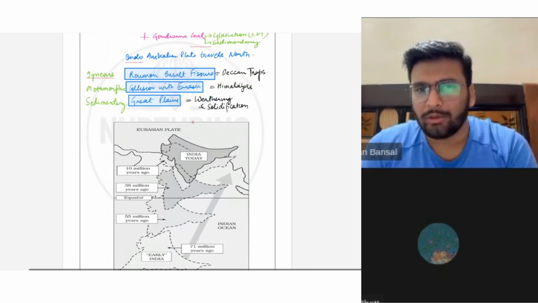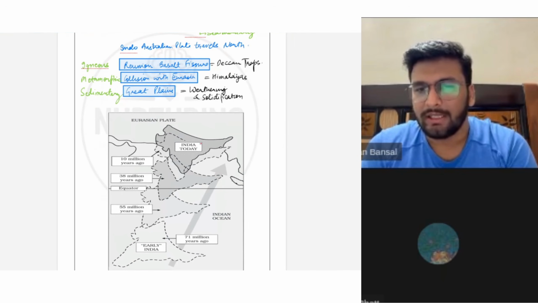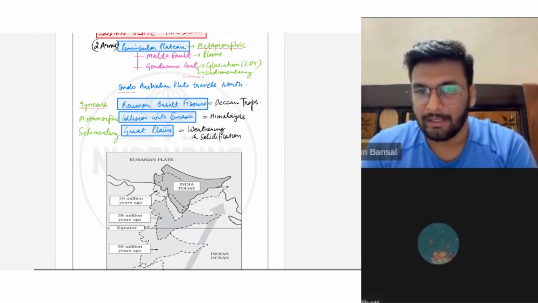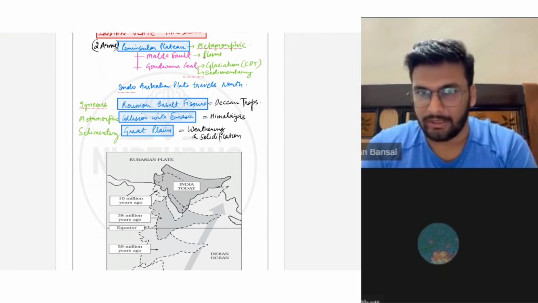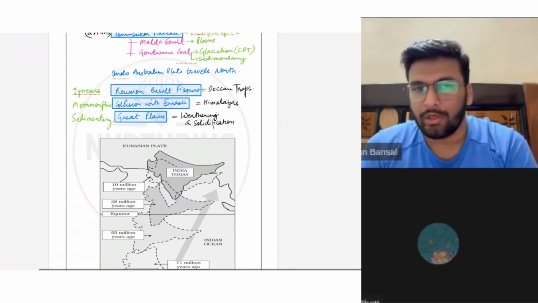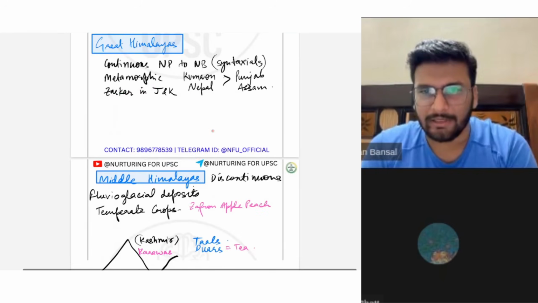And one more thing I also explained, the Malda gap or Malda fault, explained with Gondwana glaciation evidence. When the plateau was traveling upwards, the fault developed in this region. That fault was filled up by the sediments of the Brahmaputra river, and eventually it got transformed into plains. Now I explained the Reunion hotspot, the collision, the Himalayas transformed into metamorphic rocks, and the Great Plains as sedimentary rocks. Now this is the basics.